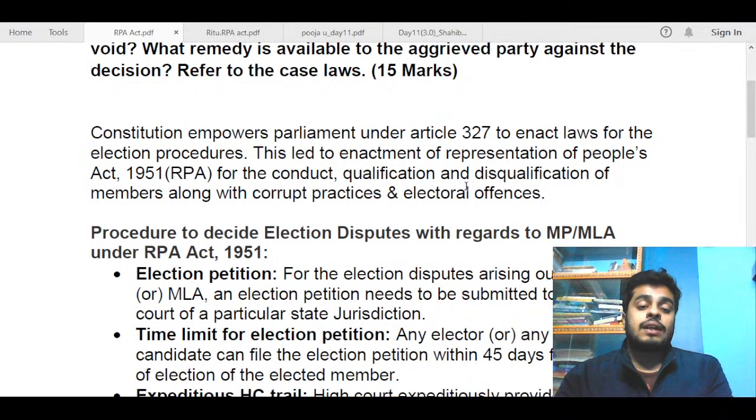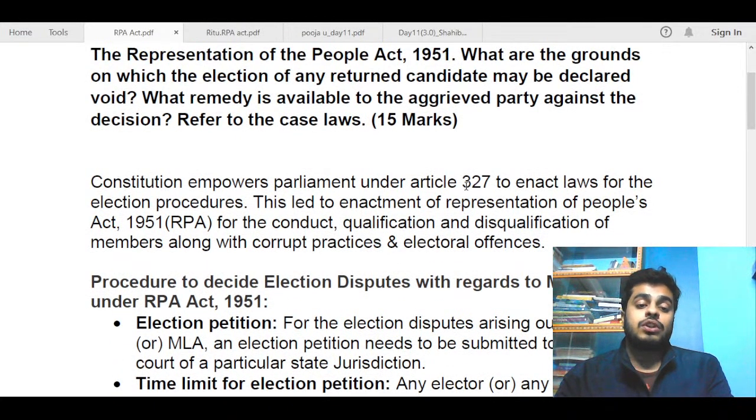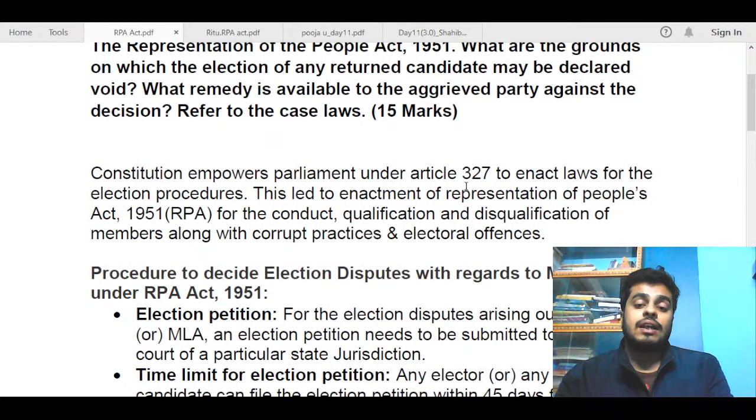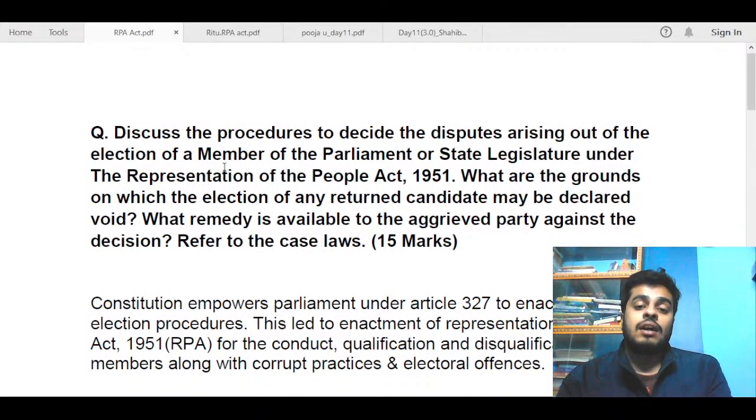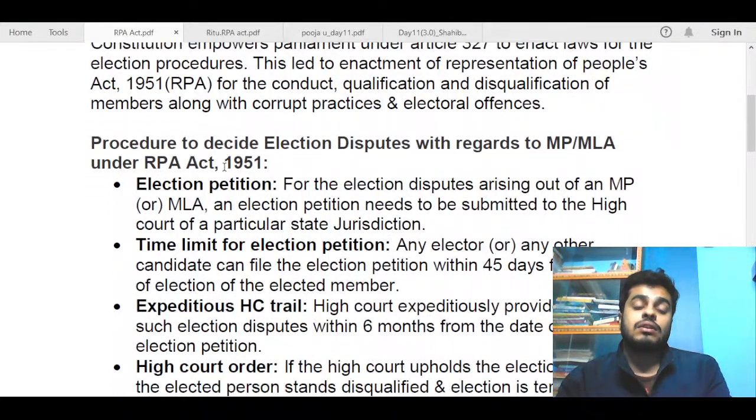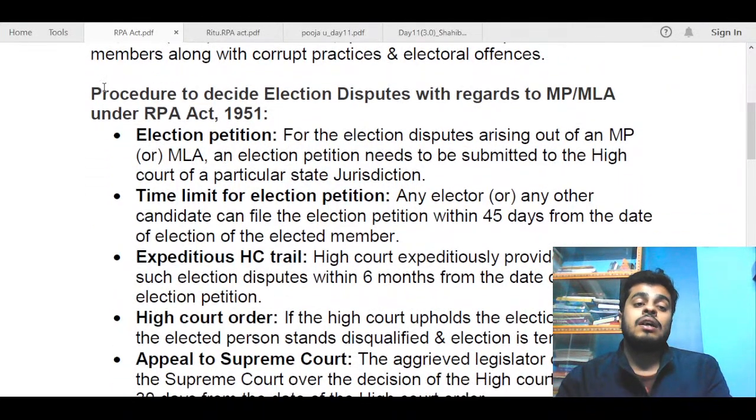Next, we move on to address the first part of the question, that is, the procedure to decide election disputes with regard to MP and MLA. I have taken the subheading as it is: procedures to decide the disputes arising out of election of MP and MLA under the RPA Act 1951. So you can see that I have just picked up the subheading from the question itself. This is a process that you should adopt in your answers, because most of you try to innovate there, but that is not required.